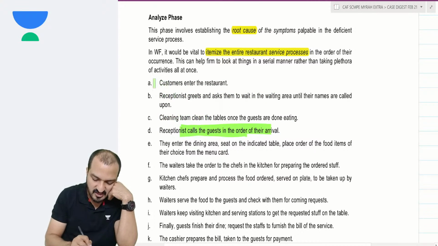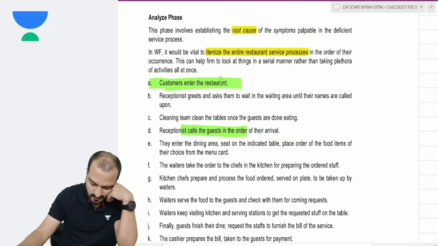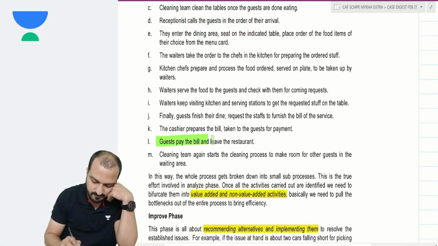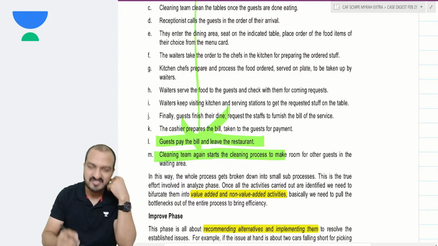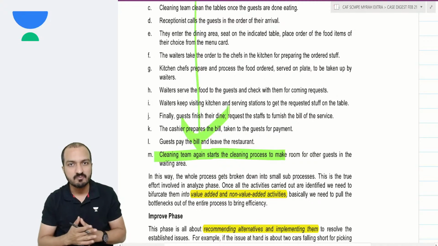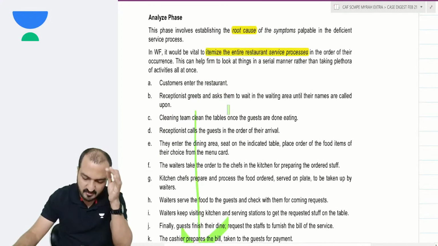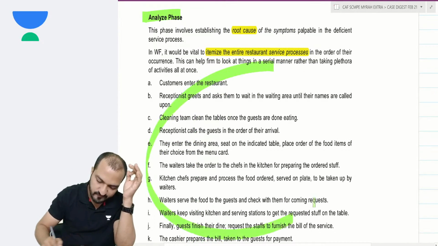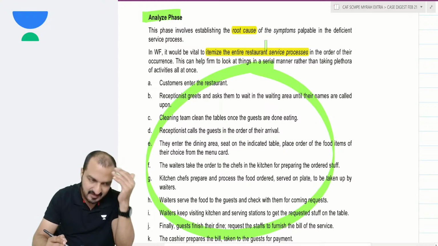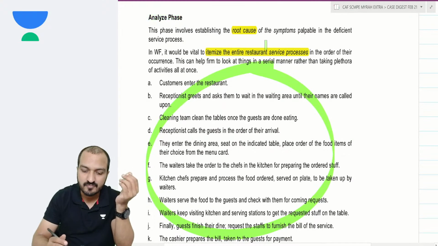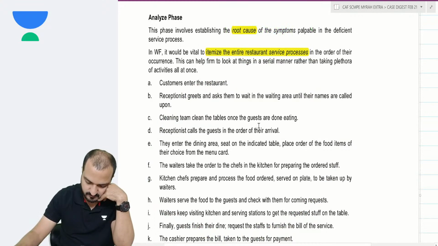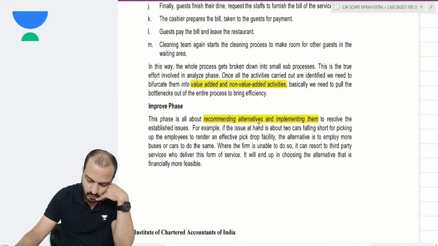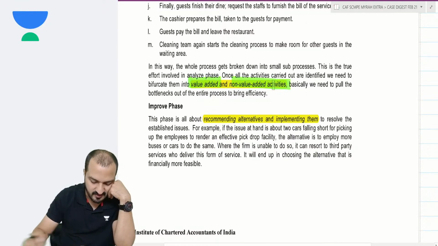In short, it starts from the customer entering the restaurant until the guest will pay the bill, leave the restaurant, and the cleaning team again starts cleaning. These are all the stages involved in a restaurant business. Analyze means that you analyze each of these stages to find out which stage I am doing wrong. Find out the root cause of your problems. You identify value added, non-value added activities.